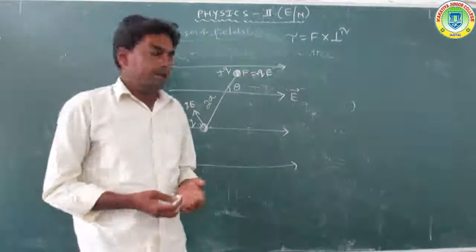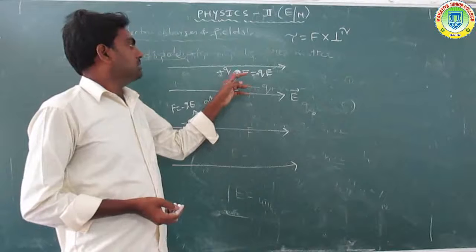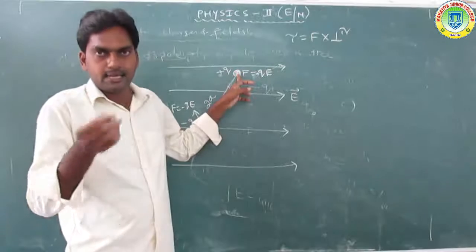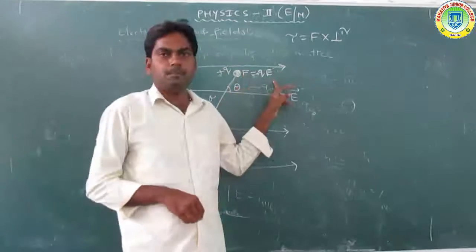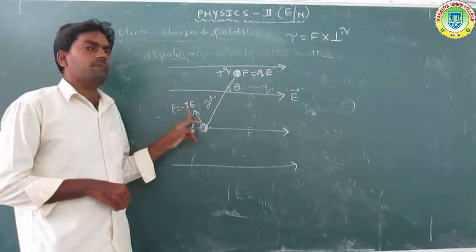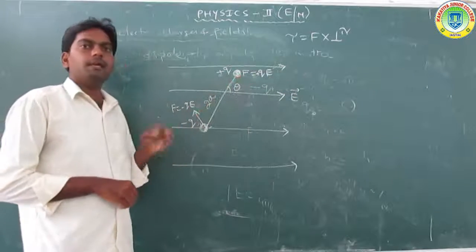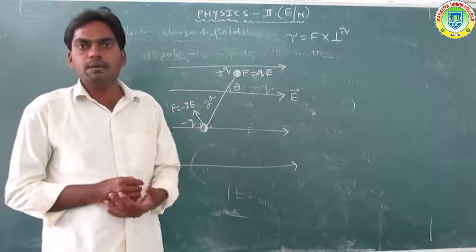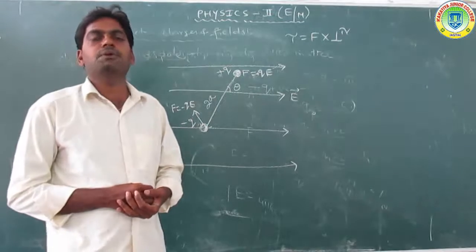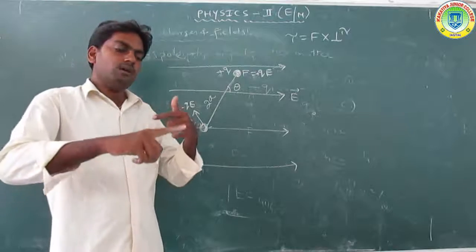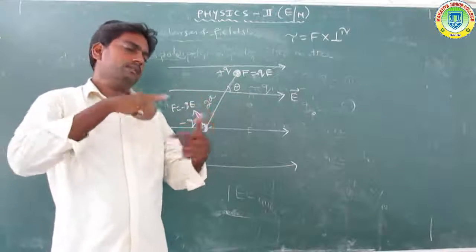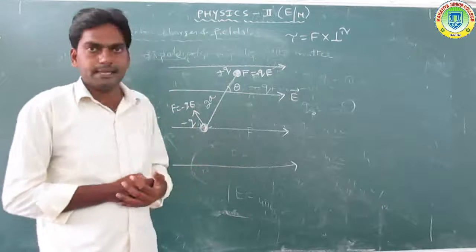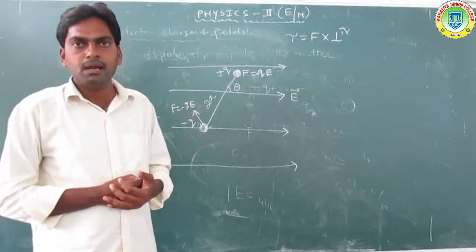So the charge is placed in a uniform electrical field, and a force acts on the charge. The force F is equal to plus QE, and we have taken F equal to minus QE. These forces are equal and opposite, so a torque will be produced. So the dipole is in motion, or circulated, in a uniform electrical field.